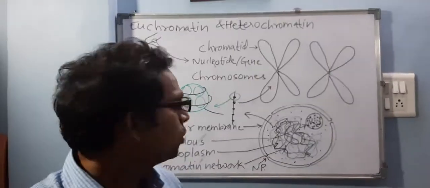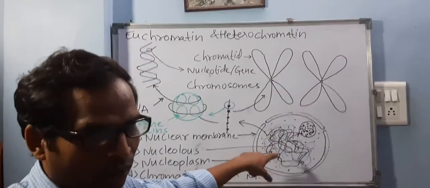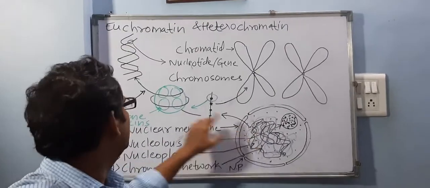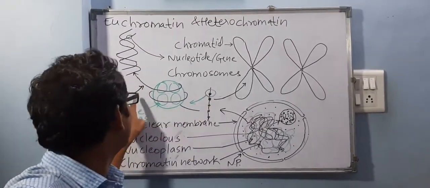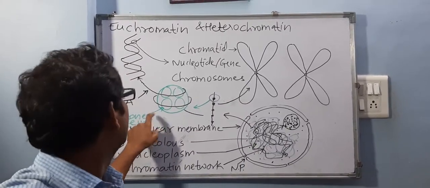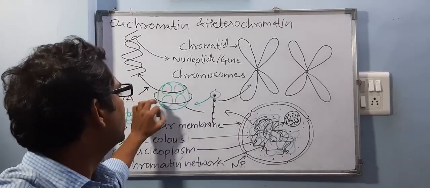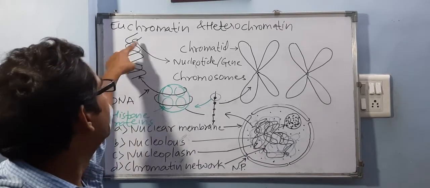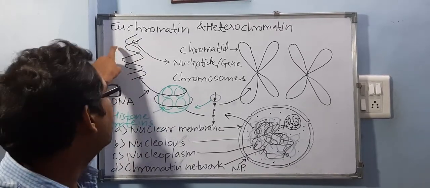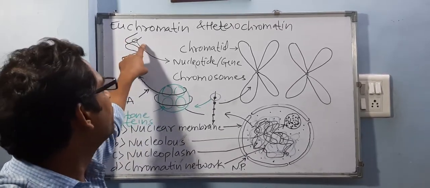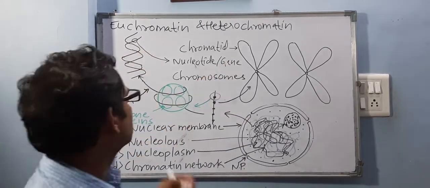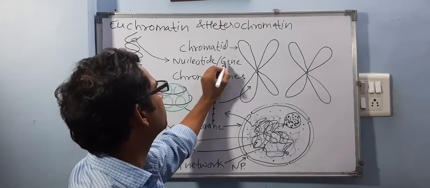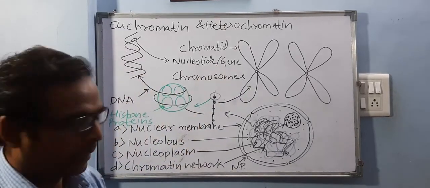Fine. So the chromatin network, when we observe under an electron microscope, shows this beaded string. This beaded string consists of DNA and histone proteins. Around histone proteins, DNA is wrapped, and DNA is always double stranded. It has this ladder-like structure, and a unit of DNA is genes, or the unit of DNA we call nucleotides. Did you understand? Okay.